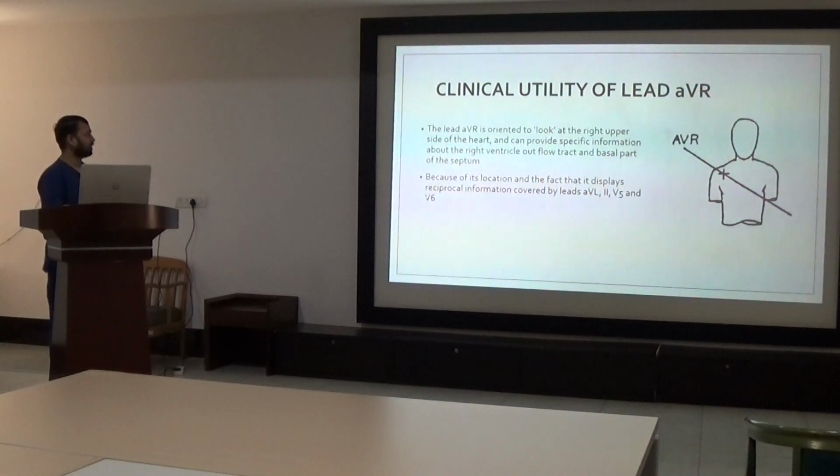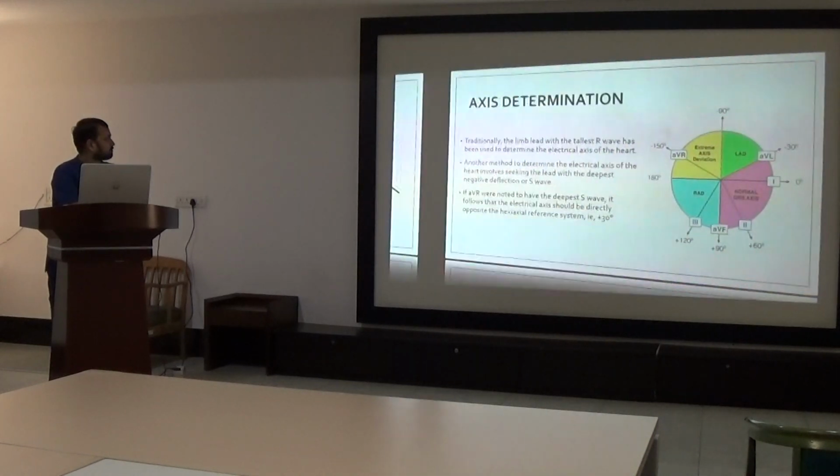Clinical utility of lead aVR. Lead aVR is oriented to look from the right upper side of the heart and can provide specific information about the right ventricular outflow tract and the basal part of the septum. Because of its location, it also displays reciprocal information to that covered by leads aVL, V5 and V6. This is the direction of lead aVR looking towards the heart.